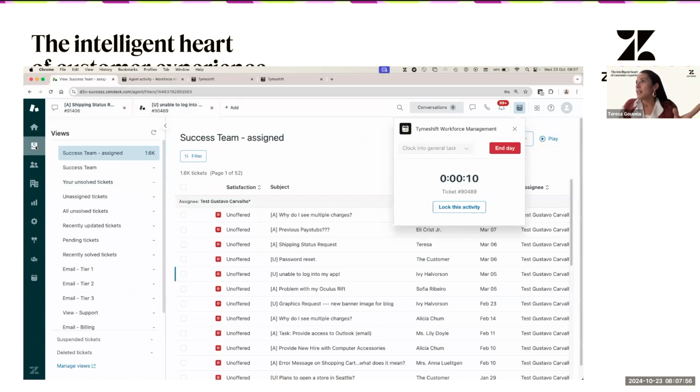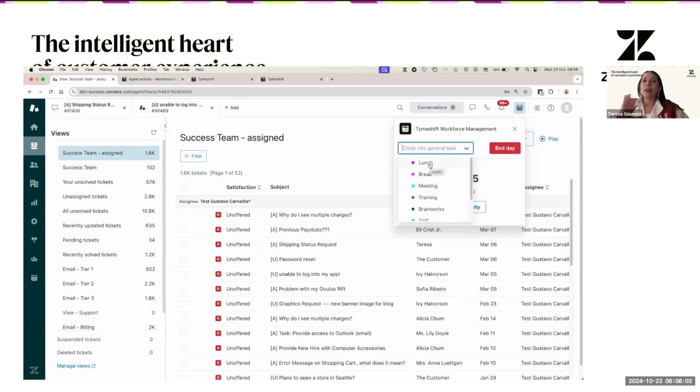Then something else that agents can be tracked for is general tasks, which we will also discuss today. So general tasks are activities that happen outside of ticket work. So workstream is everything related to tickets. General task is activities outside of ticket work. And then the last thing that agents might be tracked for is on-track time. So this is when they are not working in any general task and they are not working on tickets.